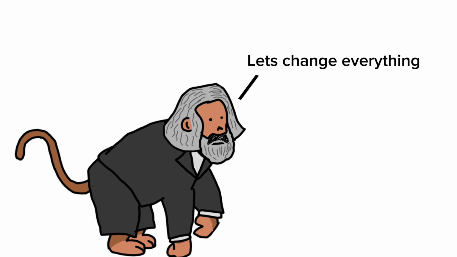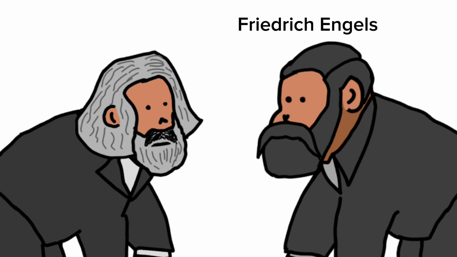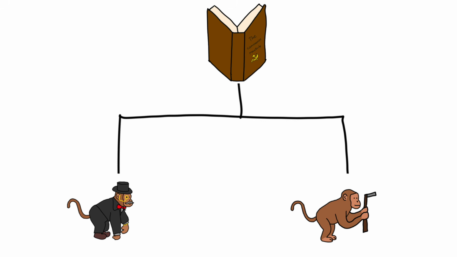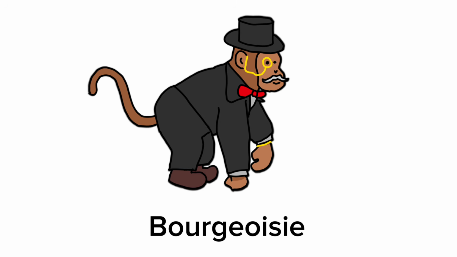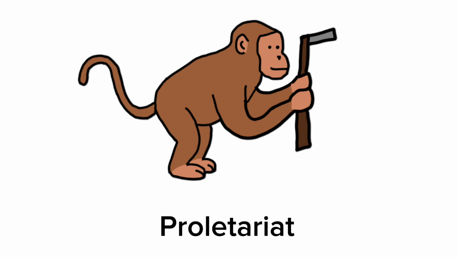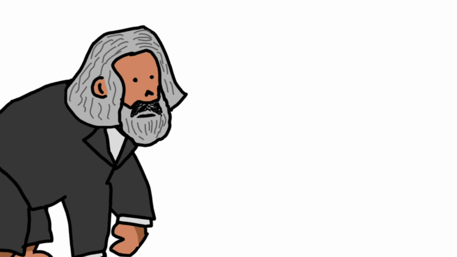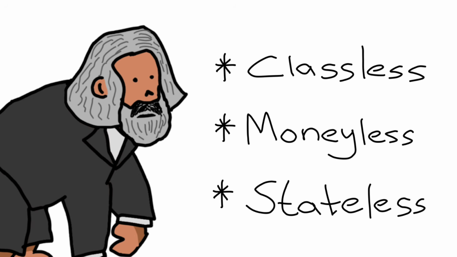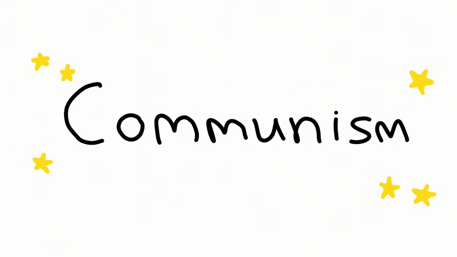Marx wanted a change, so he and his friend Friedrich Engels published a book called the Communist Manifesto. In that book, they classified the society into two classes: 1. Bourgeoisie, meaning the owner monkey, and 2. Proletariat, meaning the worker monkey. Then he proposed a political and economical ideology, a classless, moneyless, stateless society, and called it communism.